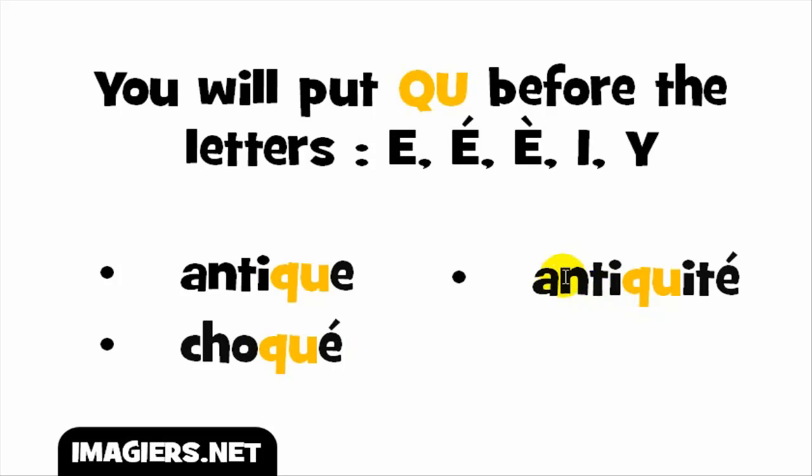all right? And, well, last example with this E sound, okay? So in that case, you get this E letter, okay? So it goes like qui, all right? And the full word goes like antiquité, okay? Antiquité.